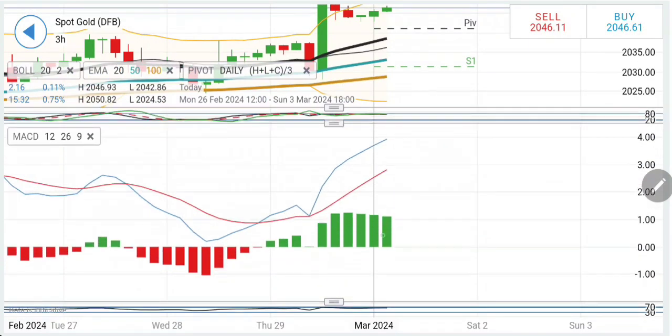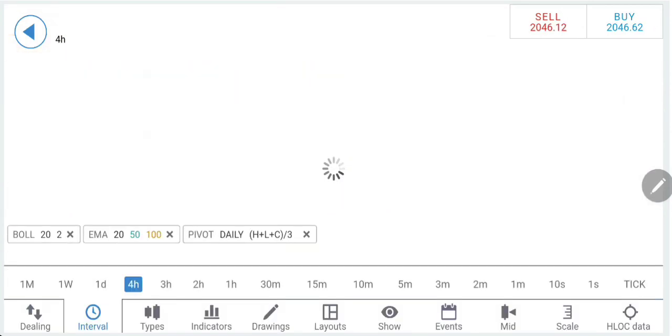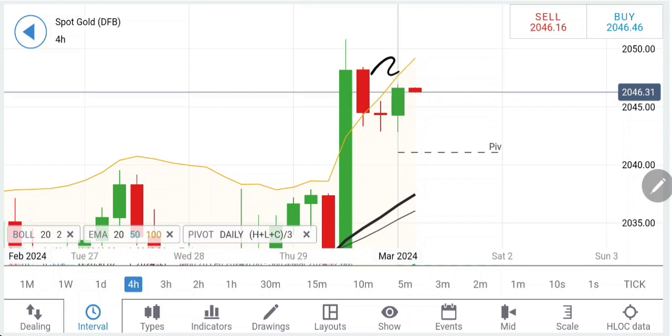The stochastic is near the top, MACD is divergent, MACD is bullish, it is still looking upwards. RSI is flat. On the 4 hour charts, the observation is similar. Lower highs, just wait for it to break beyond 2048. So it appears that today we will wait as long as the 2048-2042 zone is not breached.